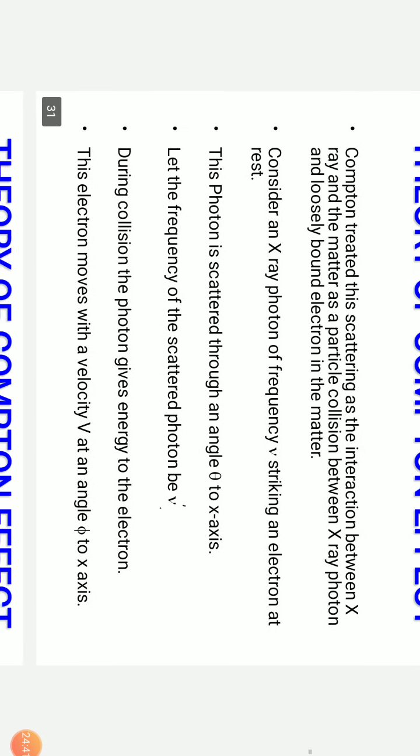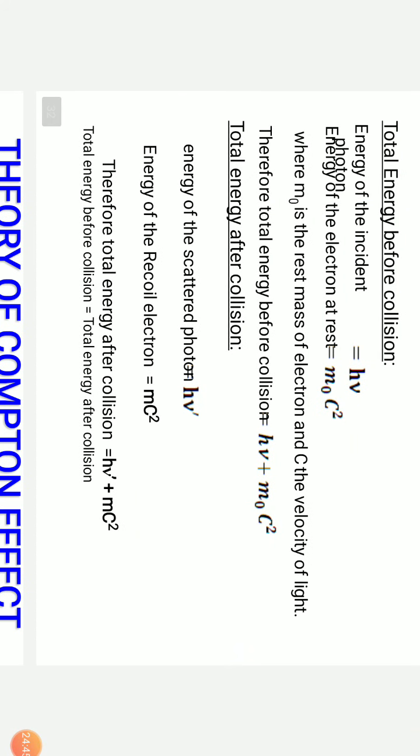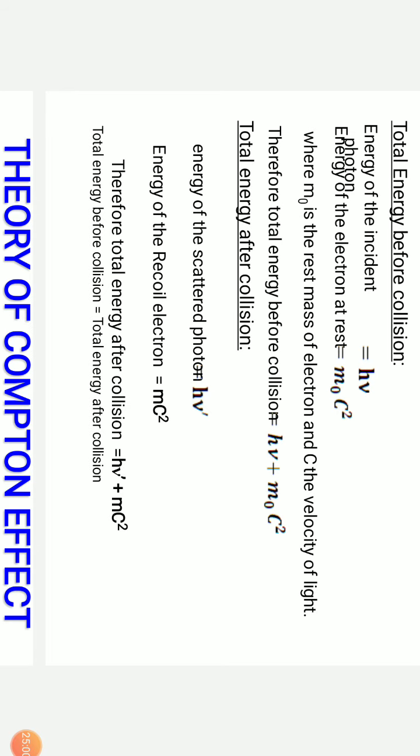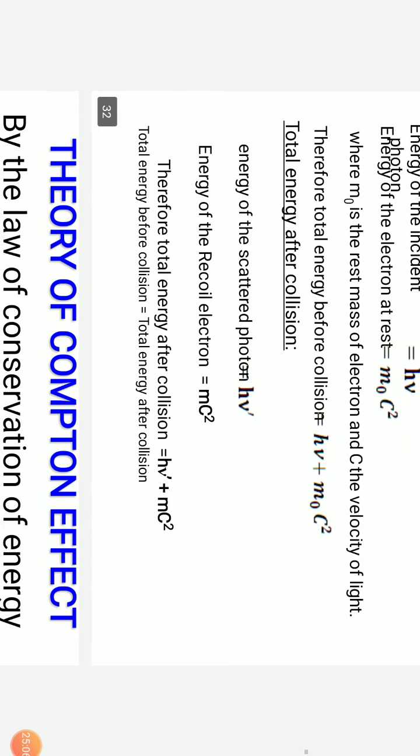Compton effect is something we have studied, and let us study how exactly it is going to happen. So let us consider the total energy before collision, of the electron as well as the photon. As the photon is moving, let us assume that the energy of the incident photon is given by h nu. And because the electron is at rest, the energy of the electron at rest is given by m naught c square, where m naught is the rest mass of the electron and c is the velocity of light. So the total energy is given by h nu plus m naught c square.